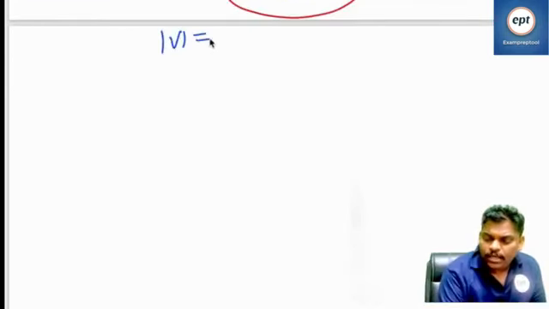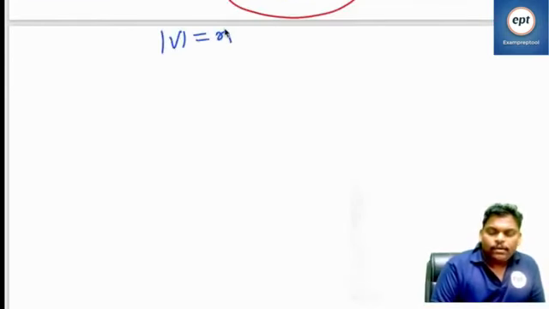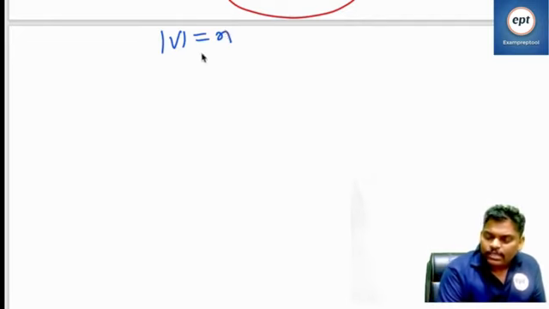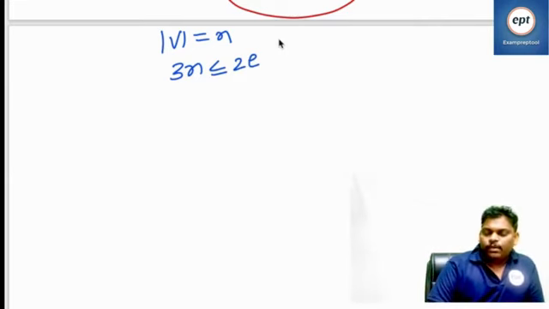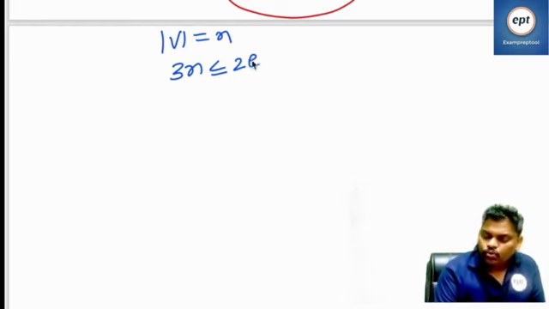Number of vertices are n, and every vertex degree is minimum 3. So the sum of degrees, 3n, is less than or equal to 2e.